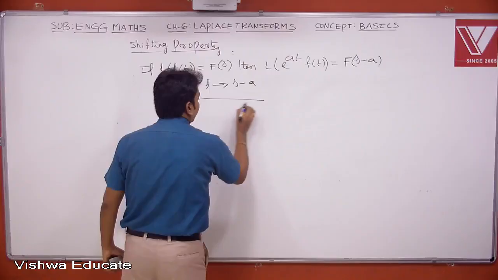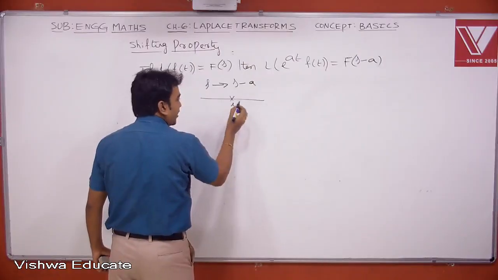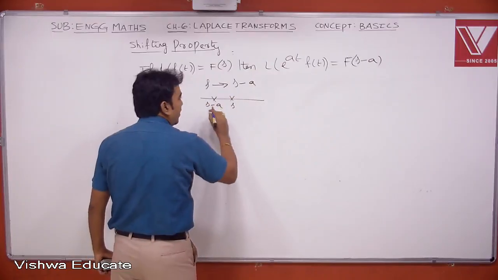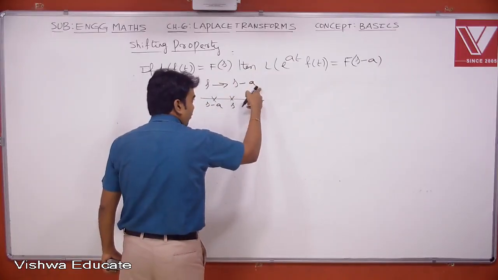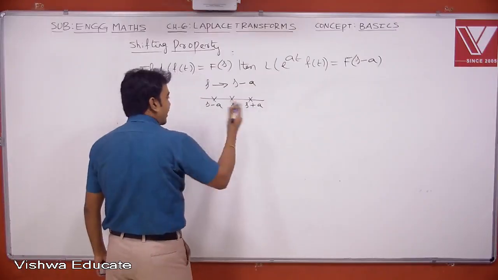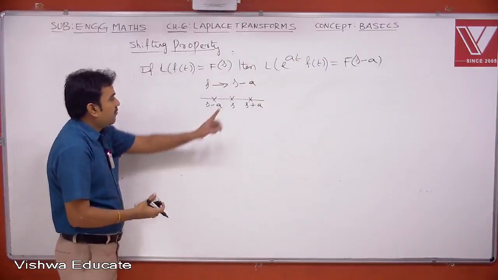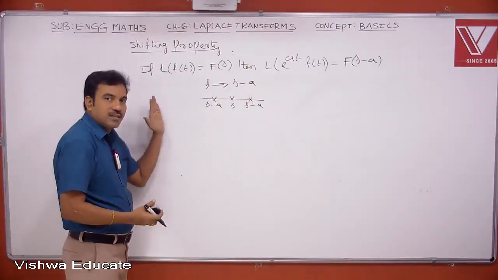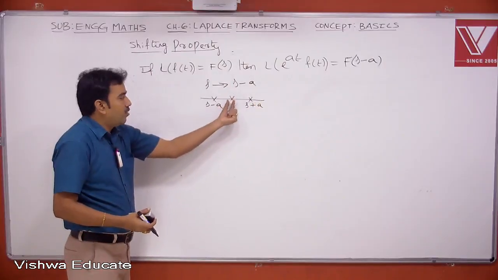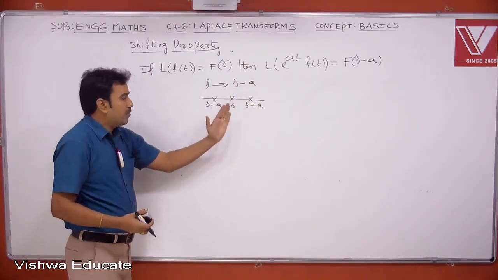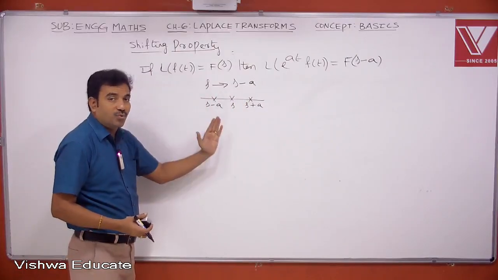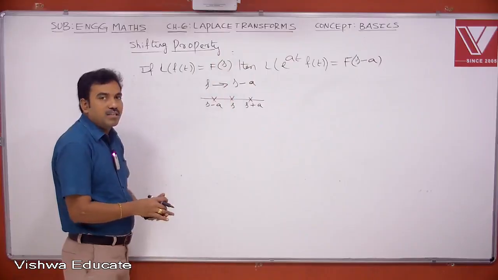So when you consider the s-axis, if a is positive, it will be relocated to the left side. If a is a negative value, it will be shifted towards the right side. So either this or this. If a is 0, it will be in the same position. So it may shift to either right side or left side, depending on the value of a, whether it is positive or negative. That's why it is called a shifting property.